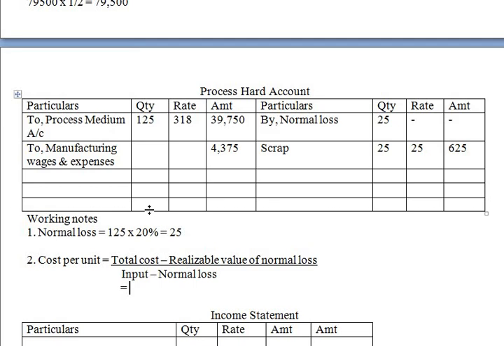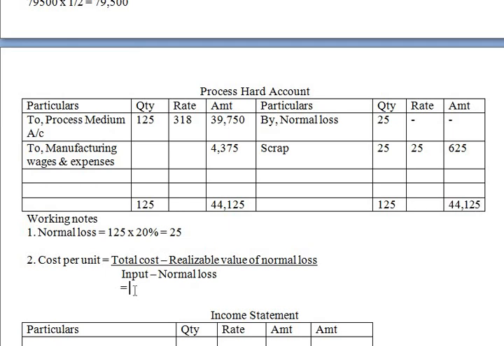Close this. This is 125. If there is abnormal loss or gain, only then we will roughly close first, find out cost per unit, and then we will be closing process accounts. But as there is no abnormal loss or gain, directly we will be closing this. So that is 44,125.